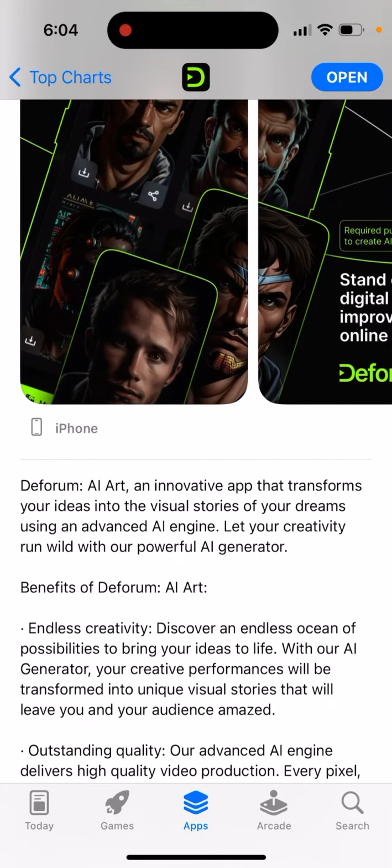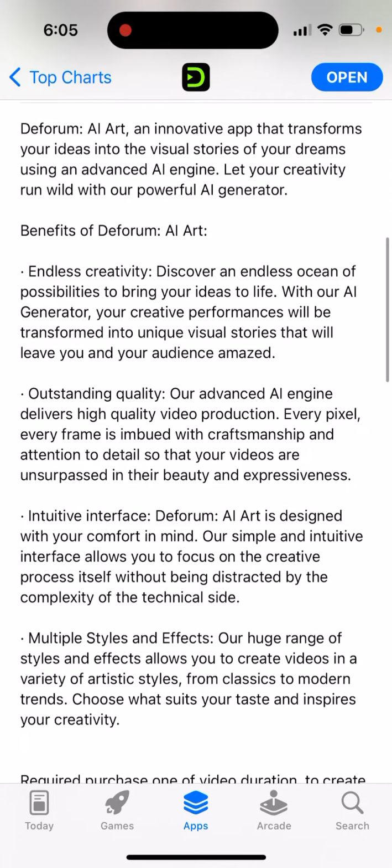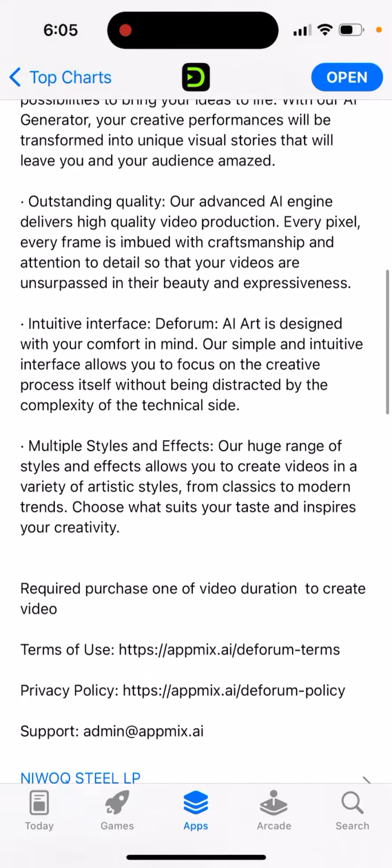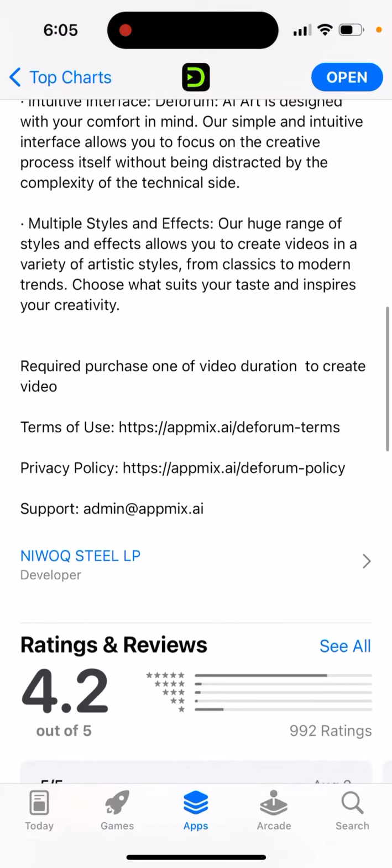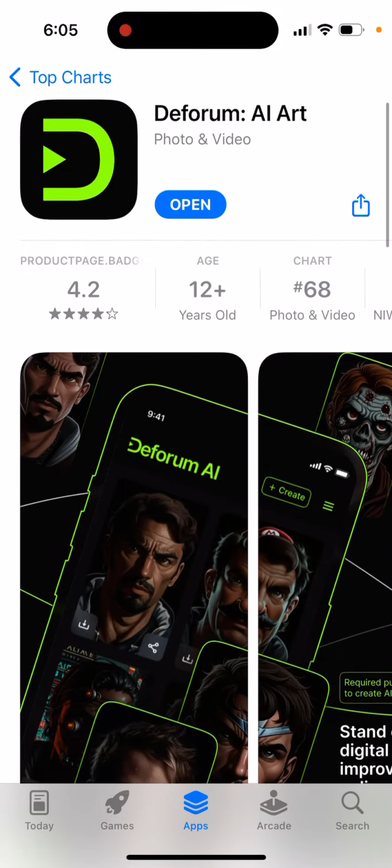AI art, an innovative app that transforms your ideas into the visual stories of your dreams using an advanced AI engine. Let your creativity run wild with our powerful AI generator. Benefits of the Deforum AI art: endless creativity, outstanding quality, intuitive interface, multiple styles and effects. Then you can just give a try to this app. Then you can just open it up.